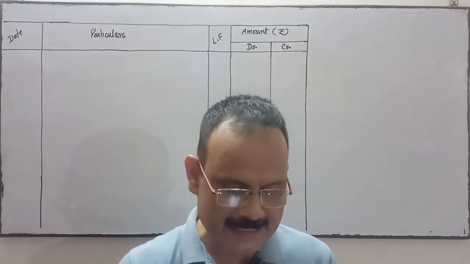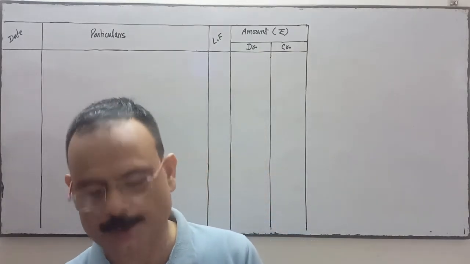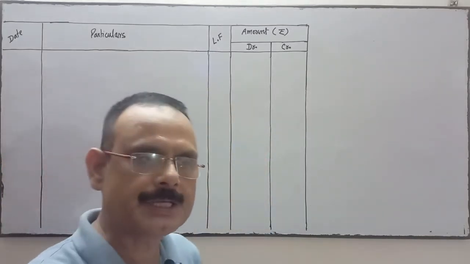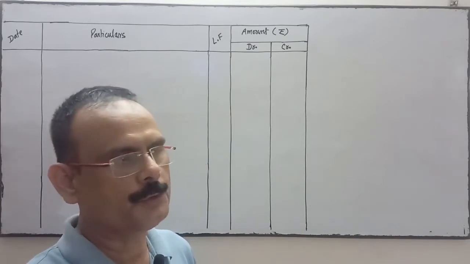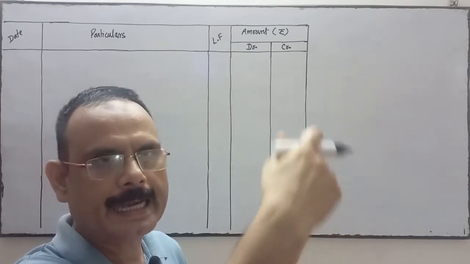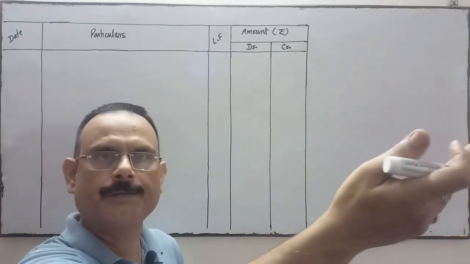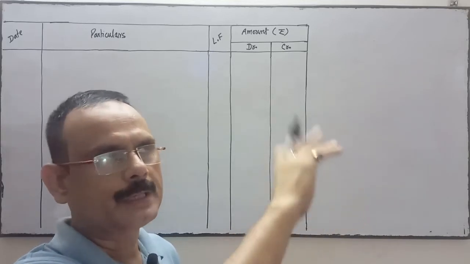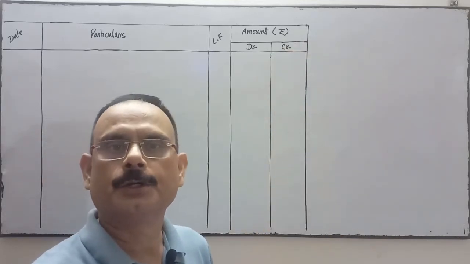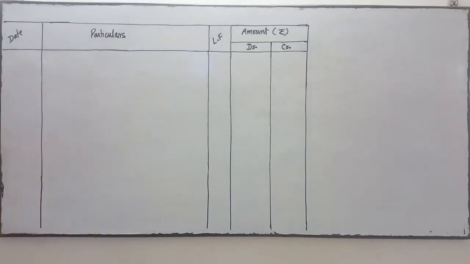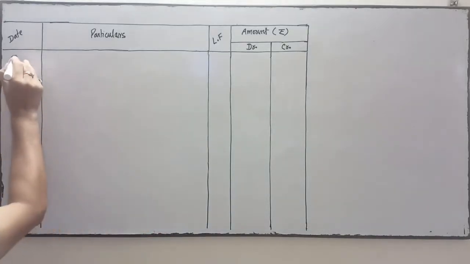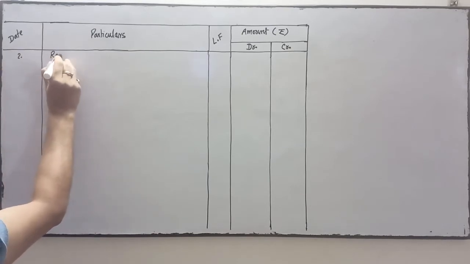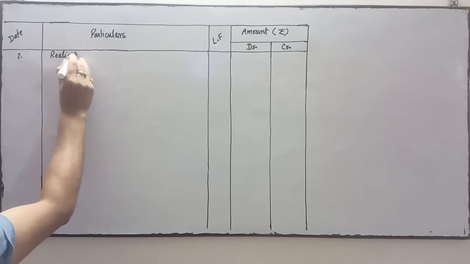So first is Rajesh agreed to pay off his brother's loan, 23,000. Rajesh is ready to pay off his brother's loan. So you recall brother's loan we write in the credit side of realization account. Credit side of realization account. And payment is done in the debit side. So realization account debit to Rajesh capital account. So the entry will be, first transaction, realization account will be debited.